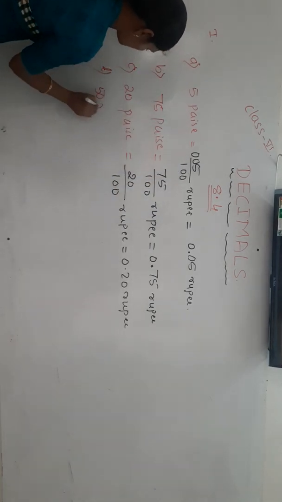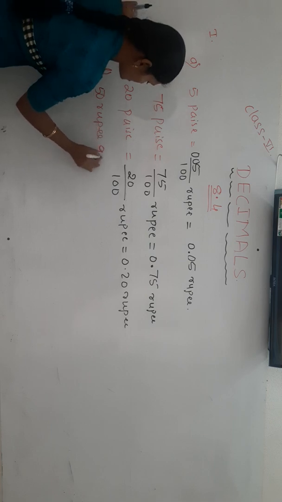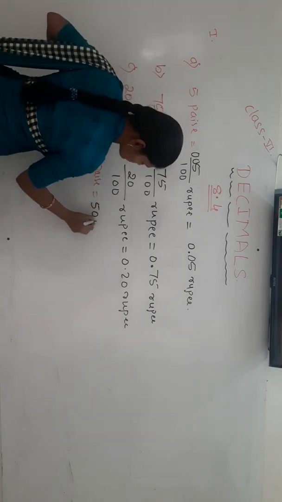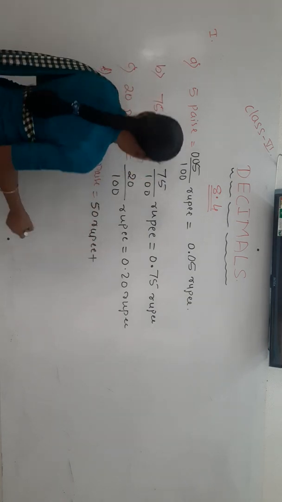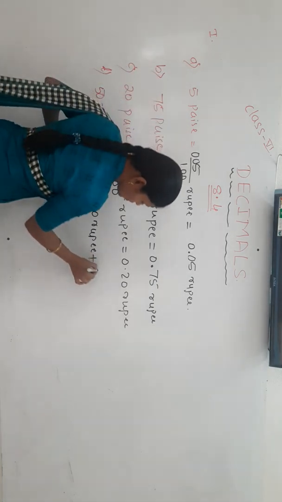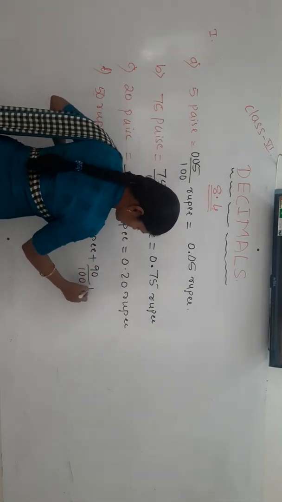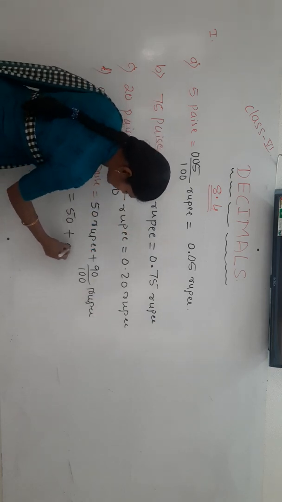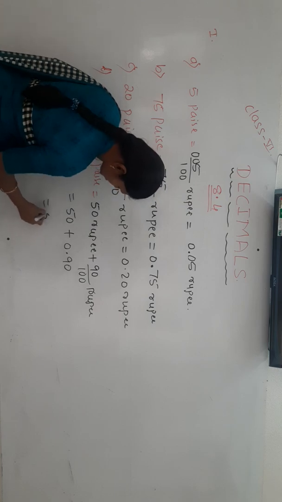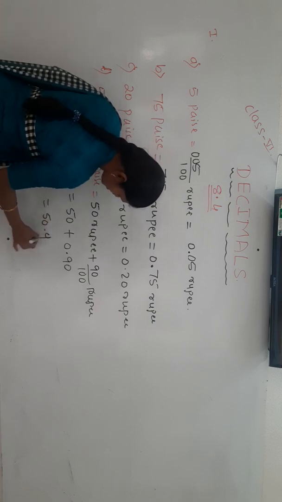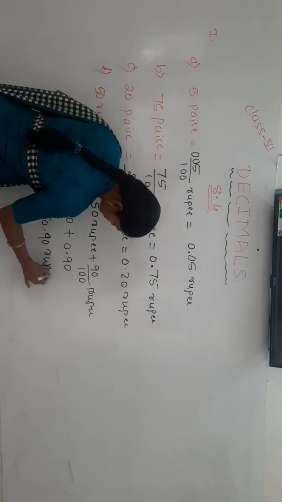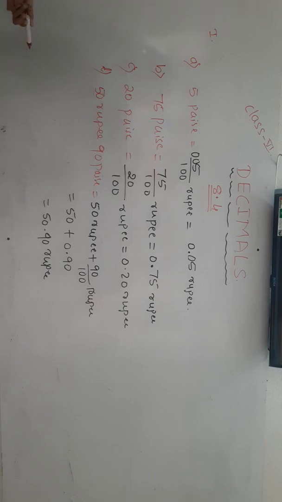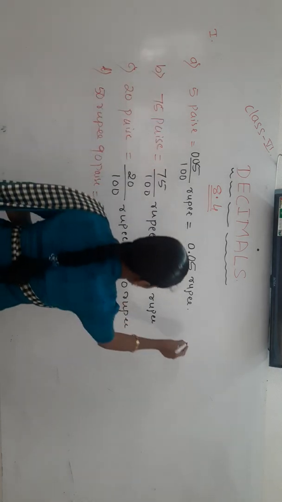This one is 50 rupee 90 paise. Very nice. Already 50 is in terms of rupee. Just keep it as it is, 50 rupee plus 90 paise you can express in rupee. How? 90 by 100 rupee. How can you write 90 by 100? Yes, 50 plus 0.90, it is nothing but 50.90 rupee. Together you have to express it like this, 50.90 rupee.